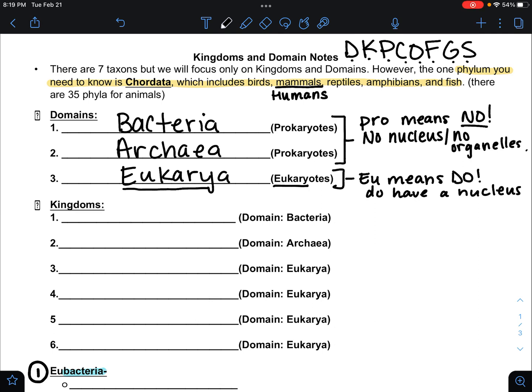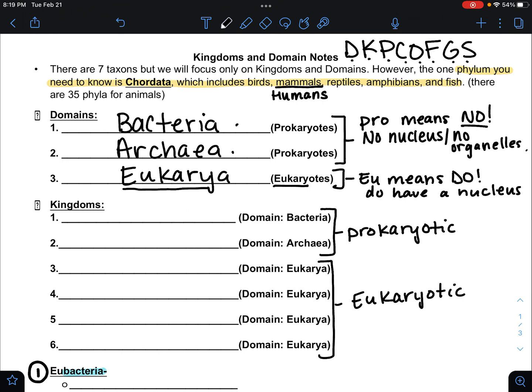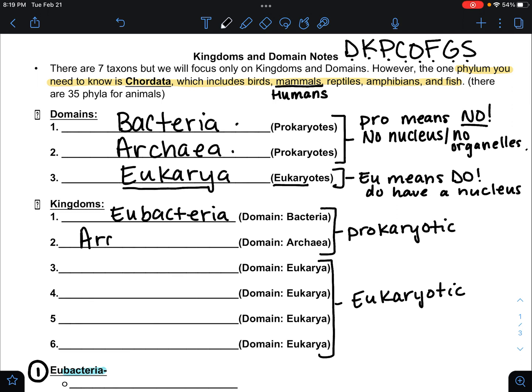You can see our domains here are bacteria and archaea. So these are going to be our prokaryotic kingdoms. They do not have a nucleus or membrane-bound organelles. And these are going to be our eukaryotic kingdoms. They do have a nucleus. They do have organelles. The first prokaryotic kingdom we're going to talk about is called eubacteria. It is a bacteria. And the second one is going to be archaebacteria. And there is a difference. We're going to go into them, but they are both types of bacteria.